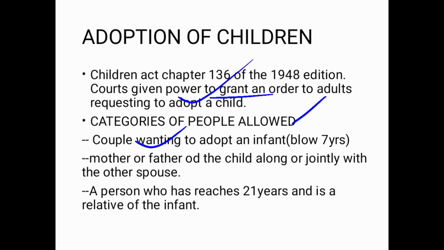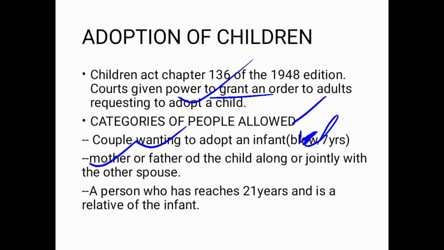One, a couple wanting to adopt an infant. An infant is a person below the age of 7. Person below 7 years. That's called an infant. A mother or a father of the child jointly with the other spouse. It's like you are the mother, and before you got married to the current husband, you had another child from somewhere. Now you want to adopt him or her officially into your marriage to be called your son by both of you. So that is also called adoption.